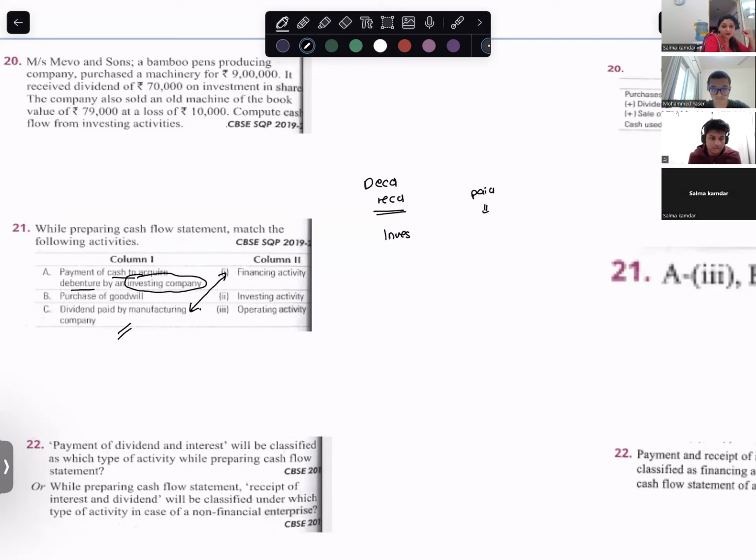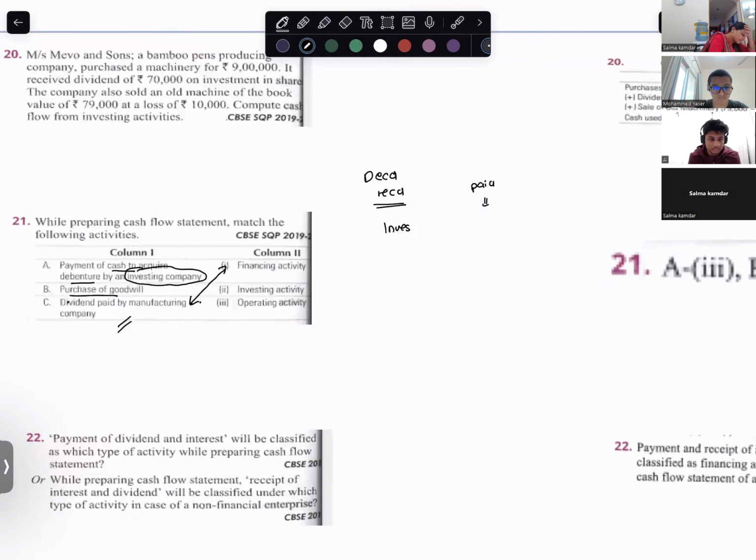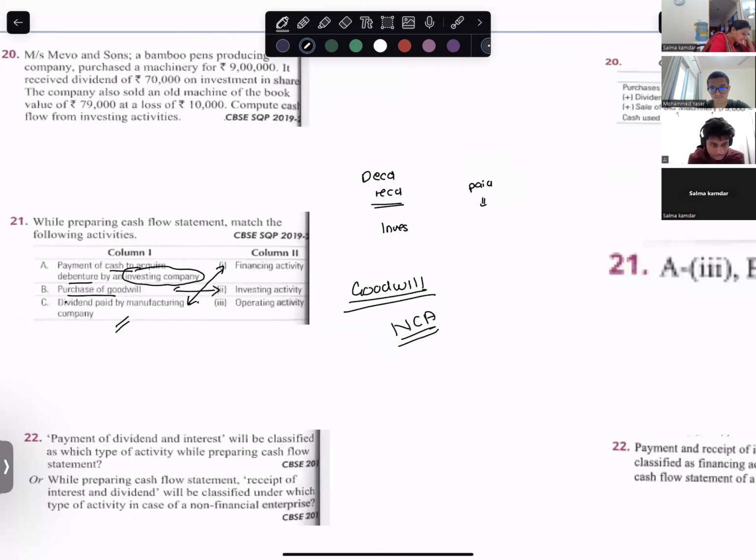For the first one I am confused. Then I will see purchase of goodwill. Goodwill is a non-current asset, so purchase of goodwill is investing activity. So B is 2, C is 1, so A will be 3. Confirm, then go ahead.